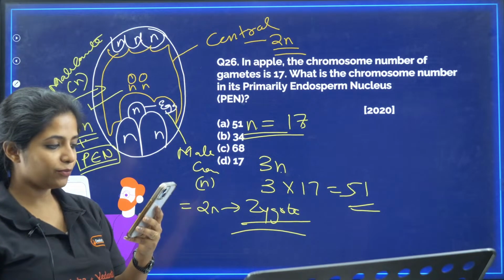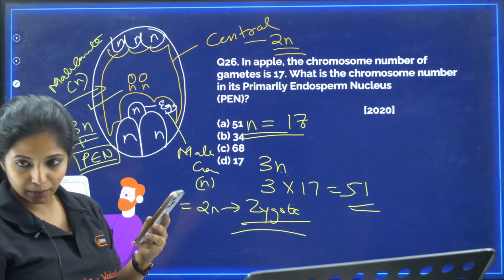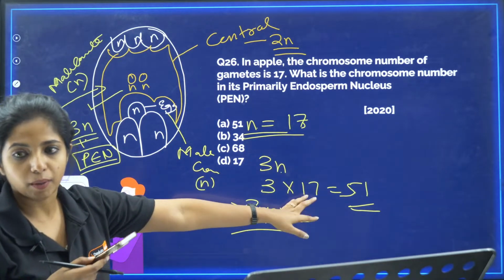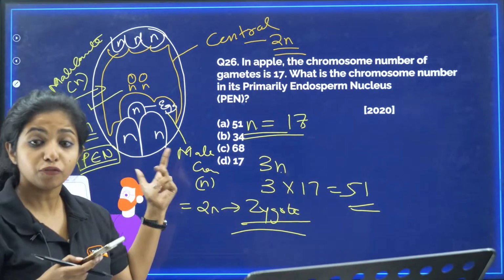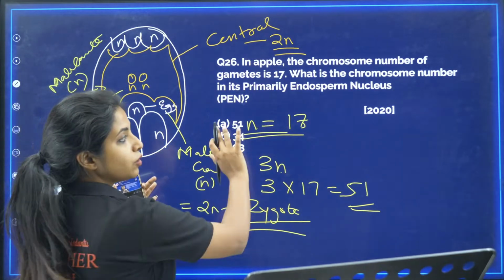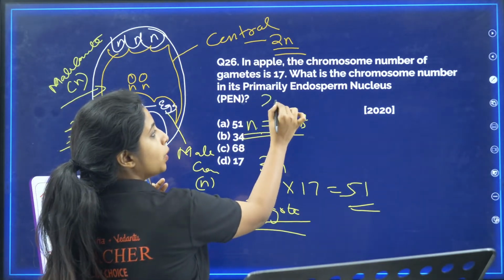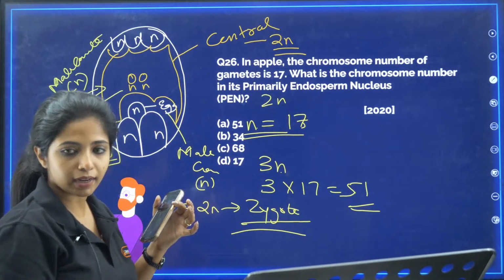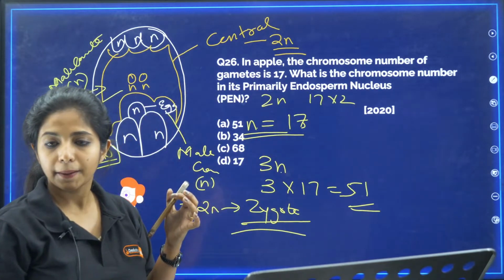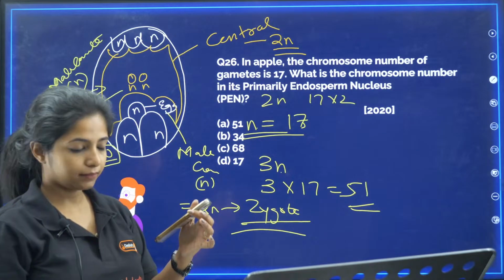Works, Harshvardhan? I suppose now you got the thing. This is the chromosome number in the case of the primary endosperm nucleus. If you are asked what the chromosome number of a normal cell is, a normal cell will not have half, it will have 2N. So 17 into 2 becomes something else. Okay?